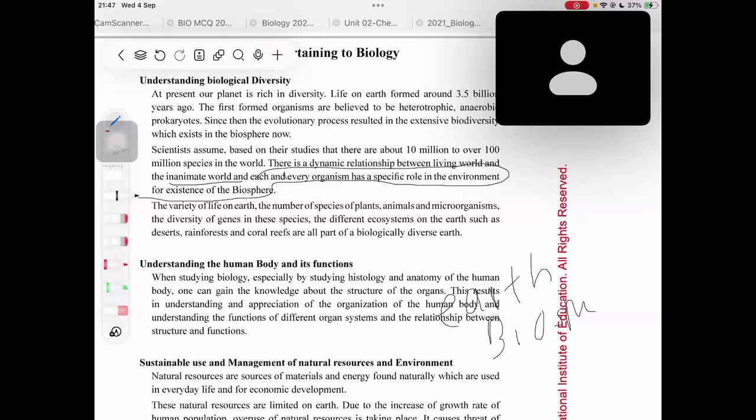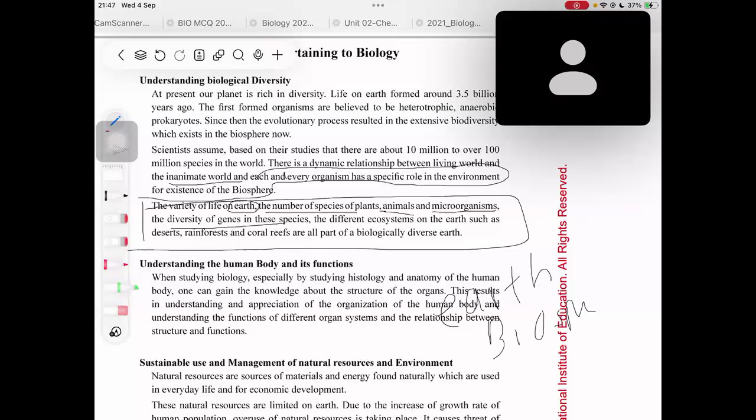Biosphere. Okay, the variety of life on earth. Here they have used earth. The variety of life on earth, the number of species of plants, animals, and microorganisms, the diversity of genes in this species. See, here they have given a lot of points separated with commas. Read from the beginning: the variety of life on earth. Now, can you remember these points as essay points? It's a bit hard, right? I will come to that essay part later, but I'm just telling you.